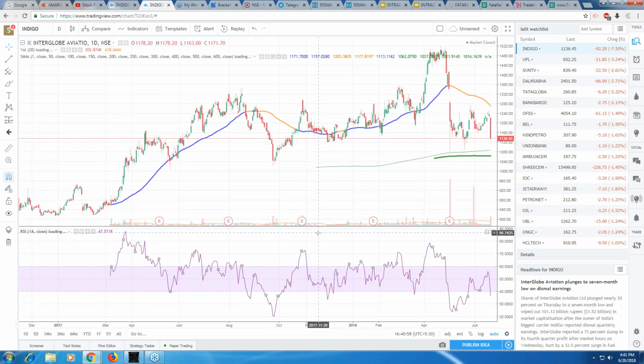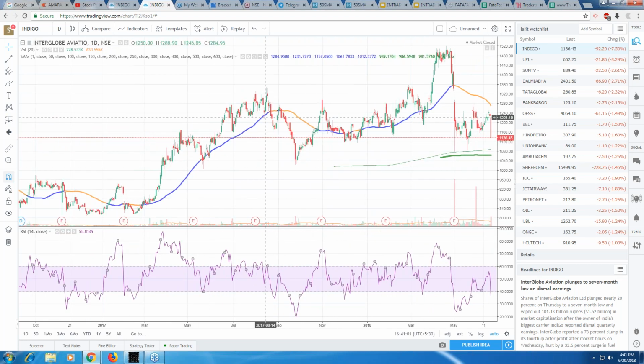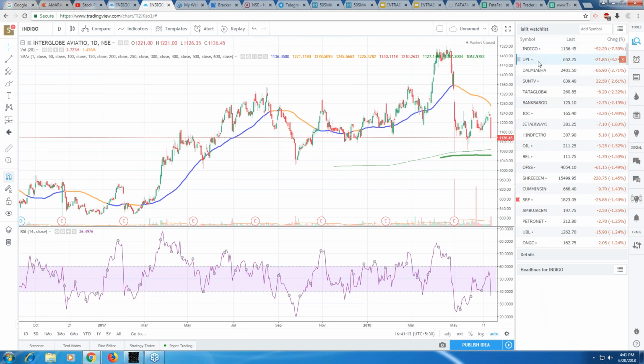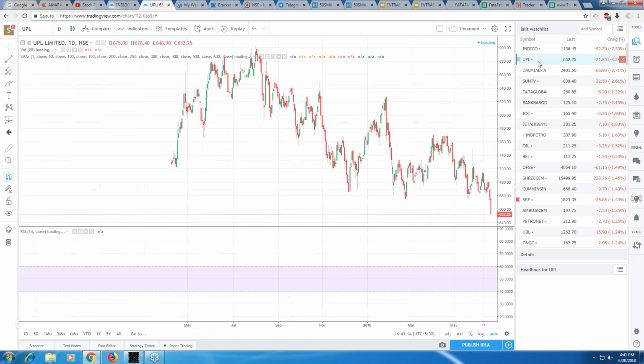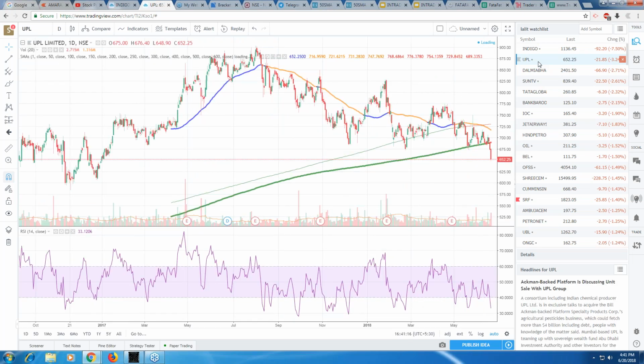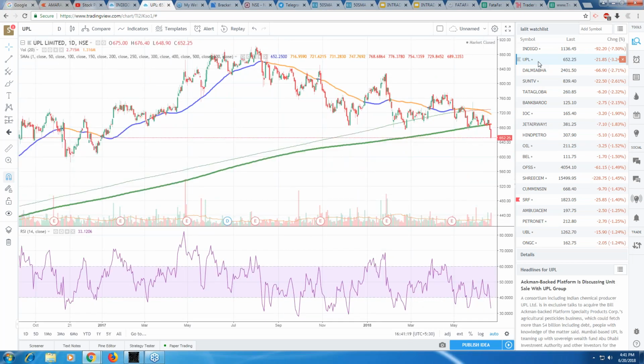All right. Now see, wherever you have the blue line, the price is above 50 moving average, RSI. Now what you have to do, put it like this and run through each stock. Run through each of them and see what's happening, right? Only this 50 moving average we need, and we need that the price should be below.